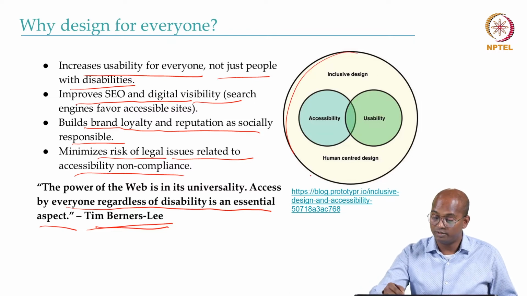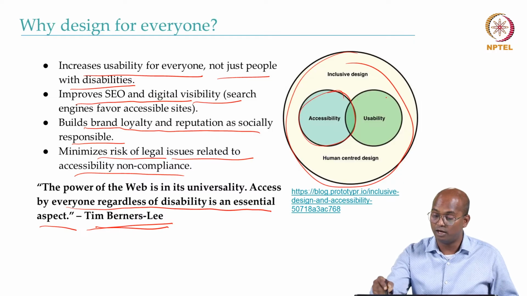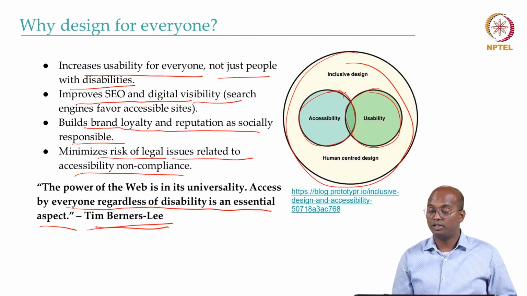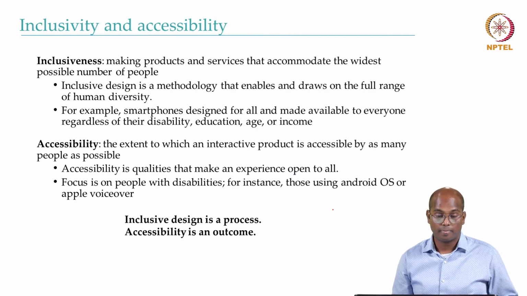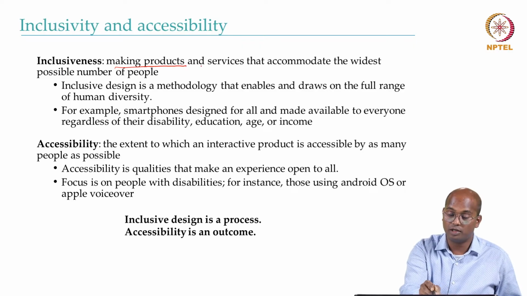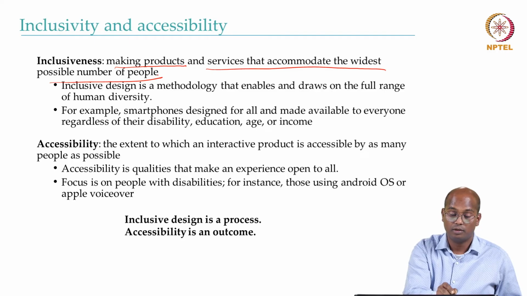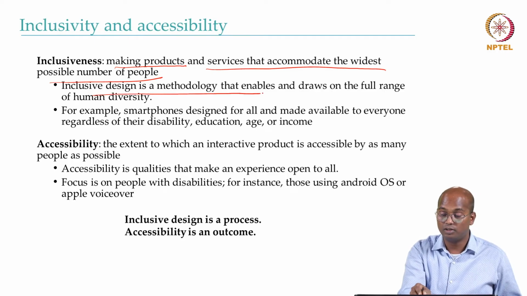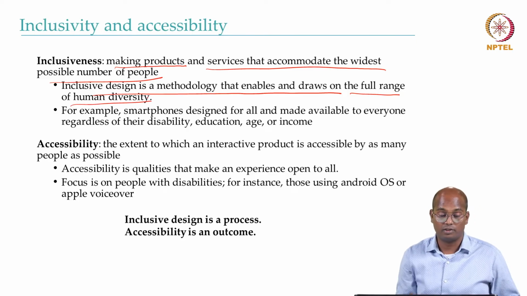So, in inclusive design, as you can see here, we need to have both accessibility, usability, and so on. Inclusiveness is basically making products and services that accommodate the widest possible number of people. Inclusive design is a methodology that draws on the full range of human diversity.